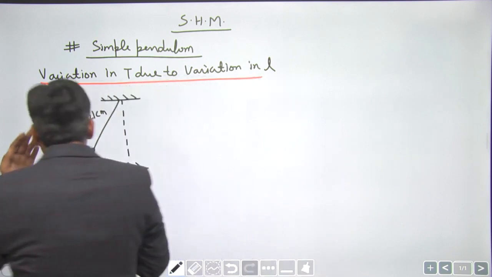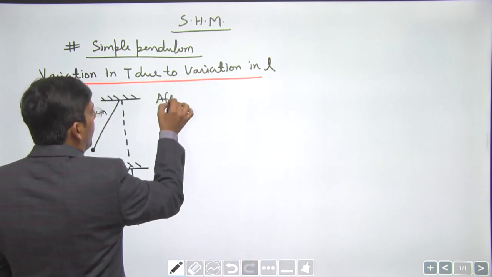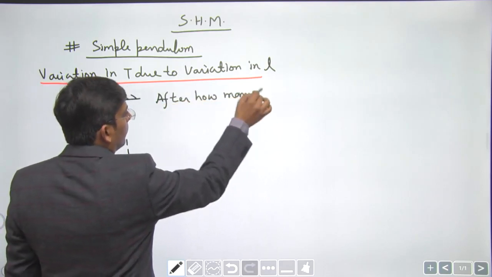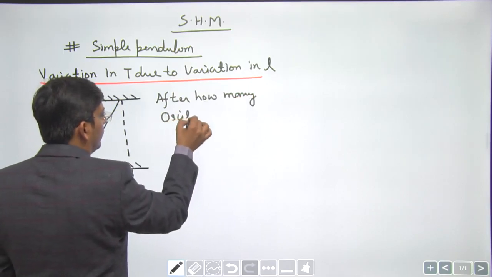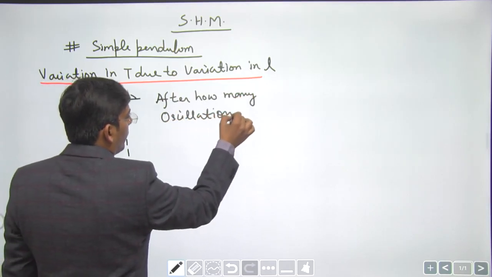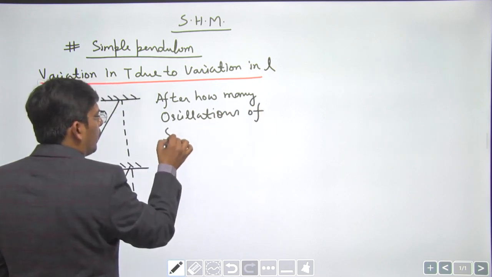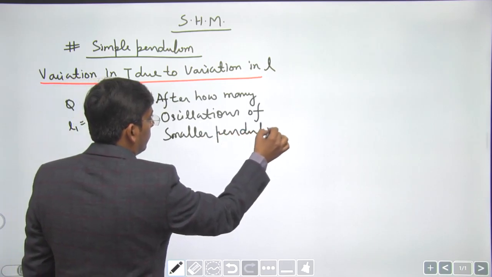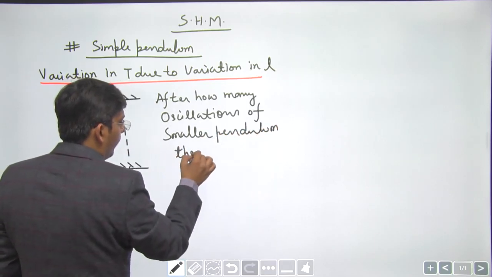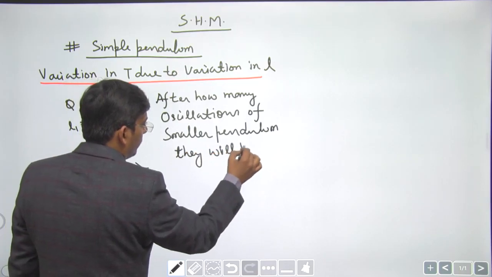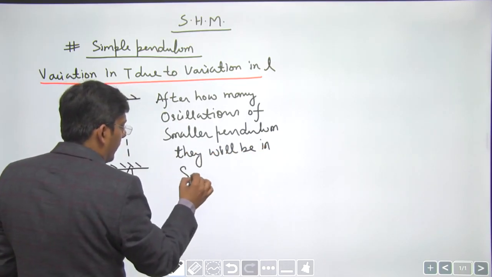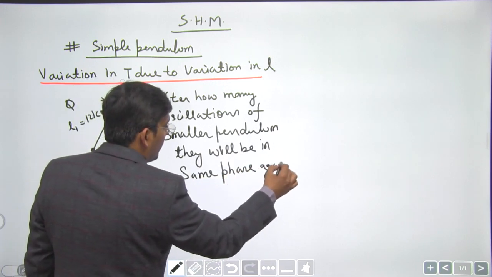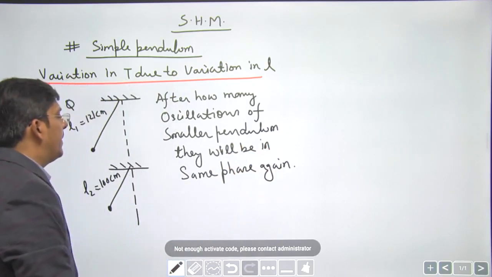So the question is, after how many oscillations of the smaller pendulum will they be in the same phase again?